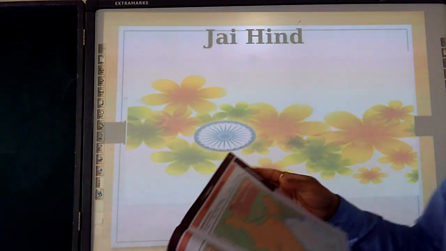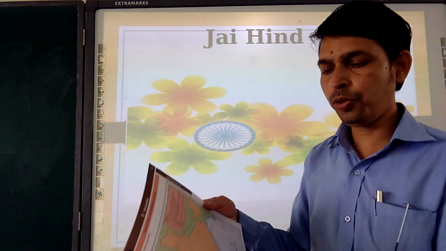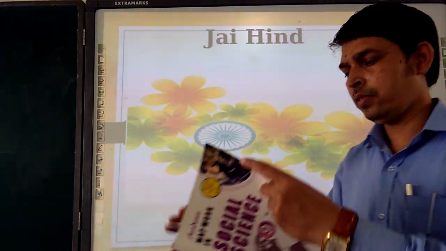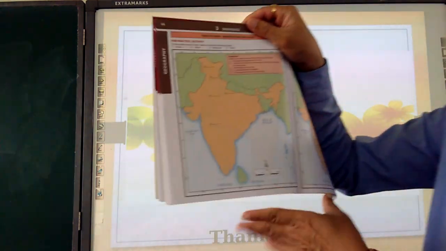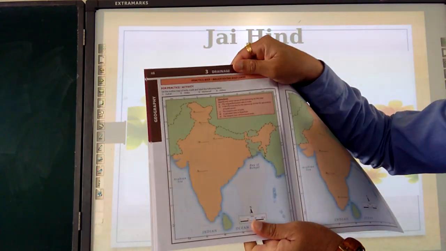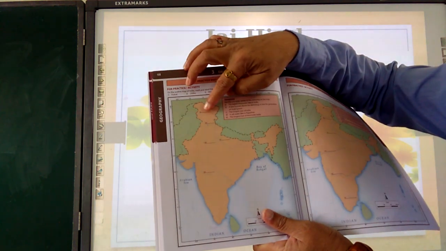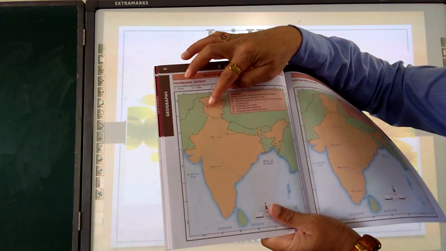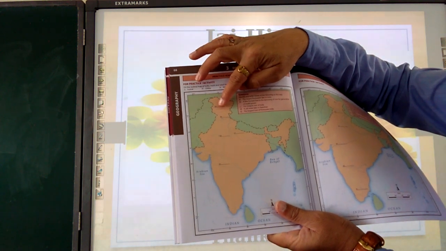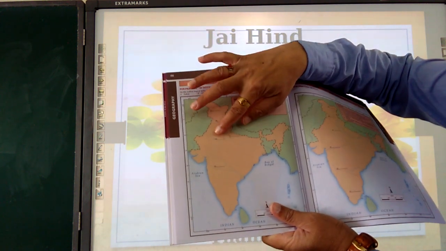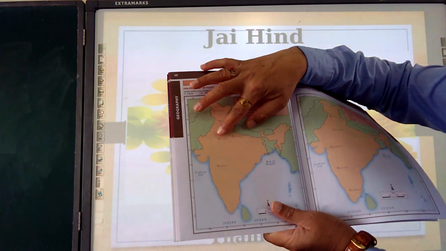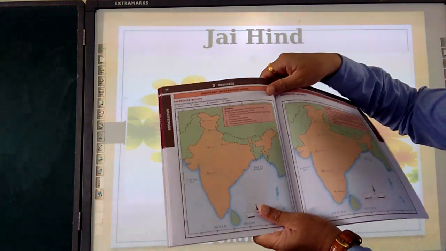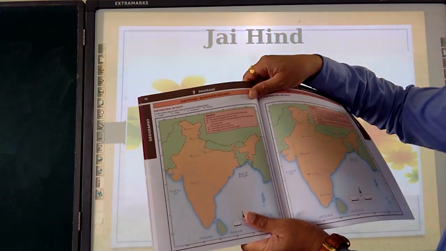Next, how to do it? I already told you. The major lakes are there again. In Jammu and Kashmir side here, a lake is there. Which lake is it? You have to write here Wular Lake. If it is in Rajasthan here, that is going to be Sambar Lake. Like that the question will be there.